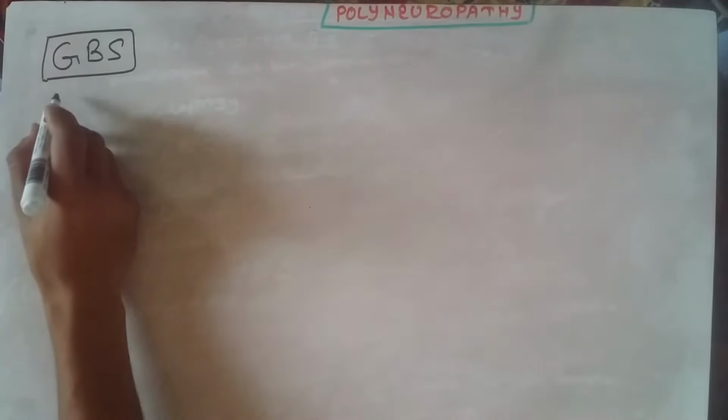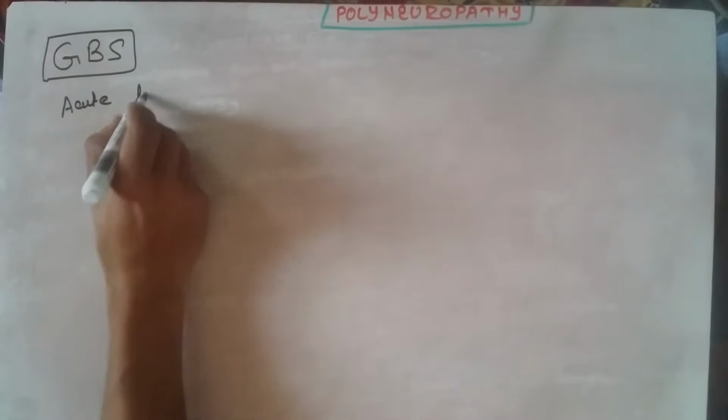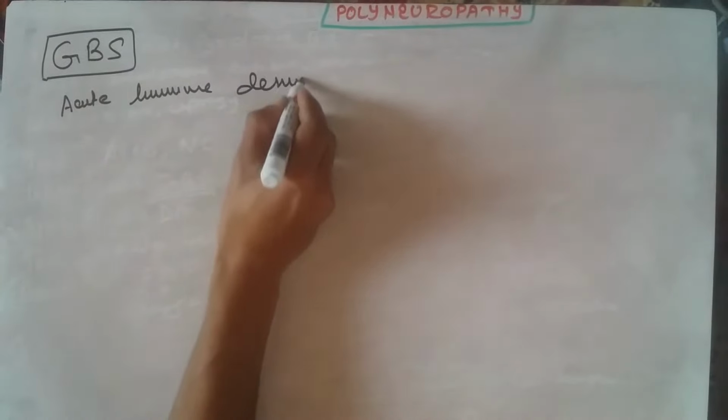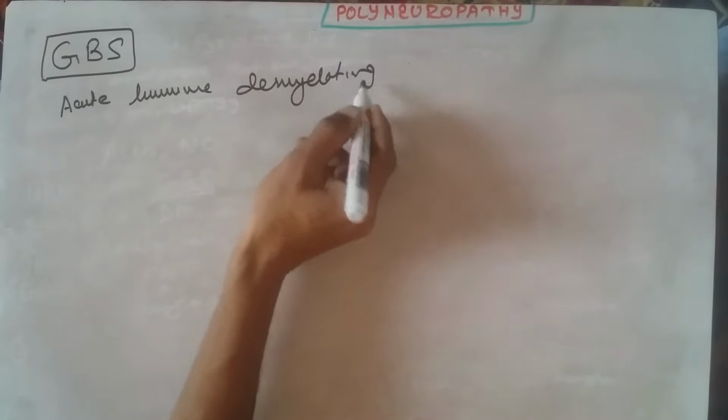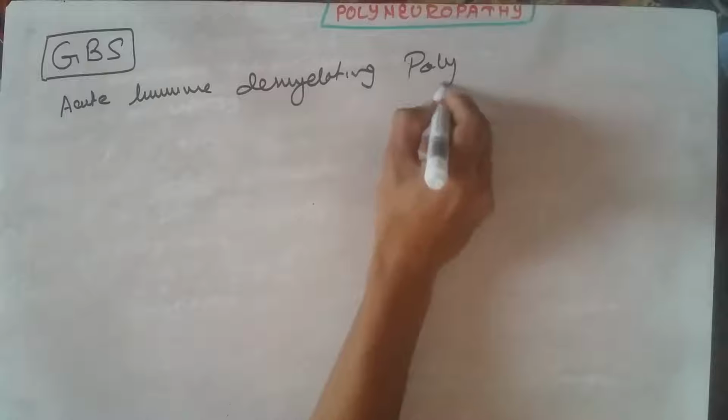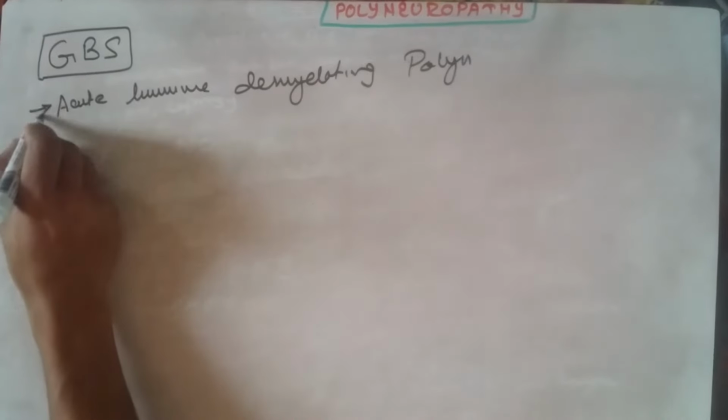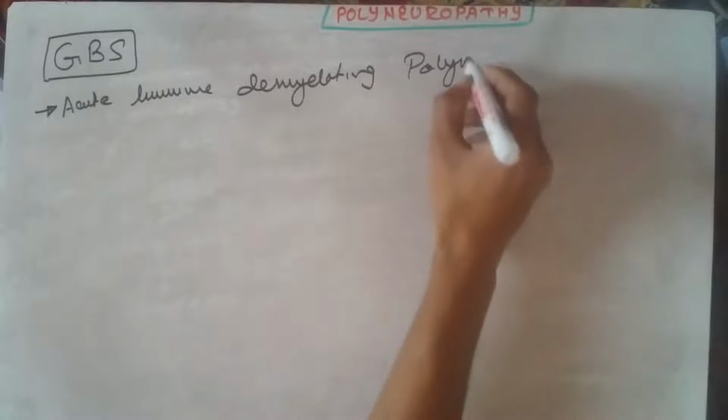Now the second topic in this section will be Guillain-Barré syndrome. This is an immune mediated demyelinating type of disease, meaning acute immune demyelinating polyneuropathy. This was the first thing we were going to tell about Guillain-Barré syndrome.